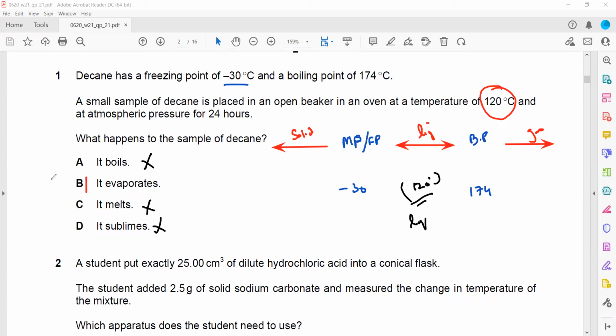When a substance is in a liquid state, two things can happen. Either it can boil at a fixed temperature, or it can evaporate at any temperature below the boiling point. So why is evaporation correct? The boiling temperature is 174. So if the temperature is 174, it will boil. But because the temperature for the substance is 120, which is less than the boiling point, the substance will evaporate.